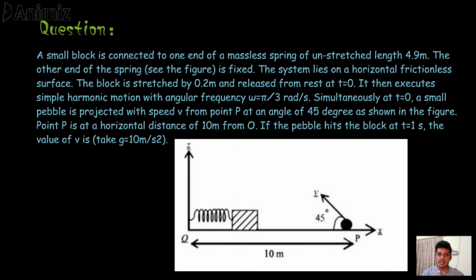And simultaneously at t equals 0, a small pebble is projected with speed v from point P at an angle of 45 degrees as shown in the figure. The point P is at a horizontal distance of 10 meters from point O. If the pebble hits the block at t equals 1 second, then we have to find the value of v, the velocity with which the pebble was projected towards the block. And we can take acceleration due to gravity equal to 10 meters per second square.